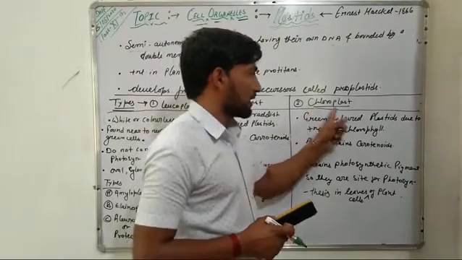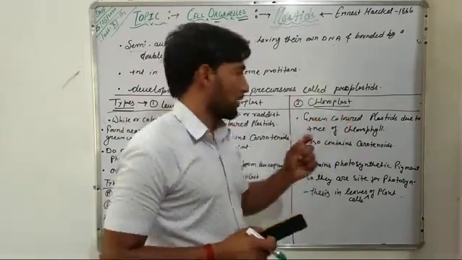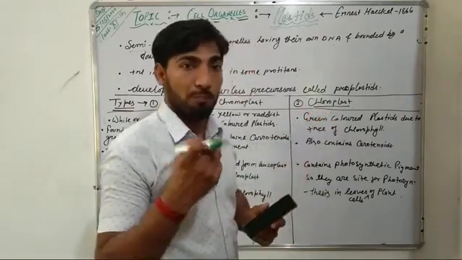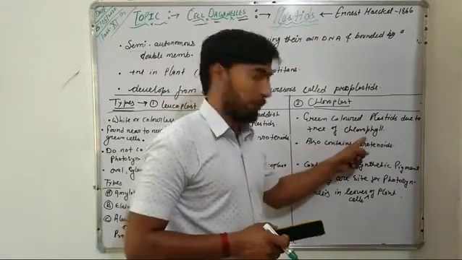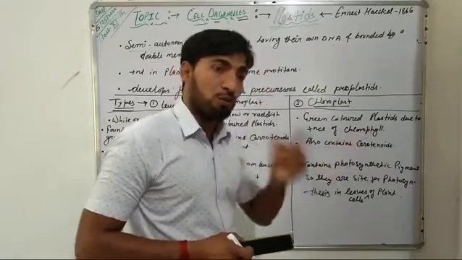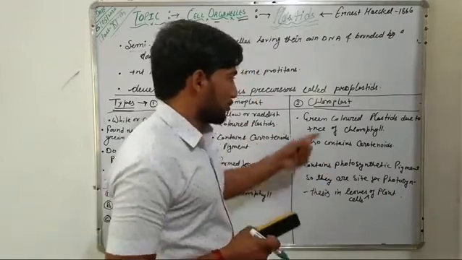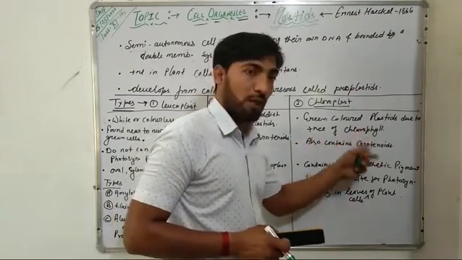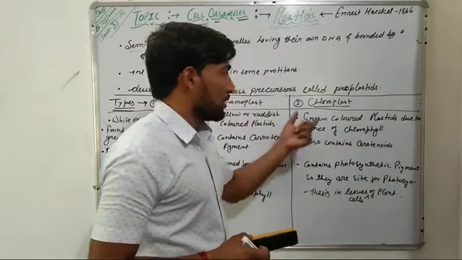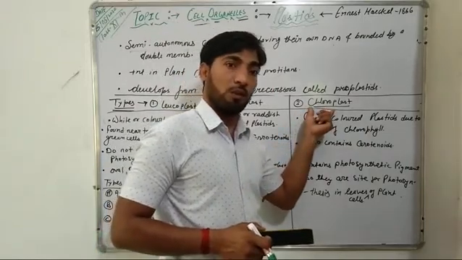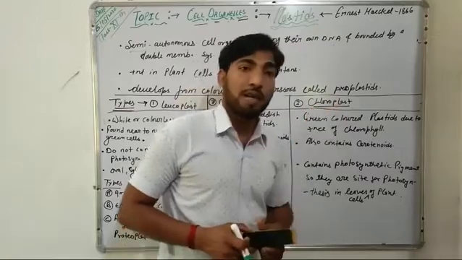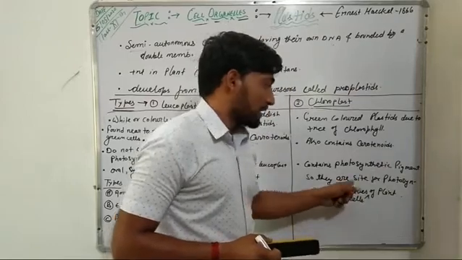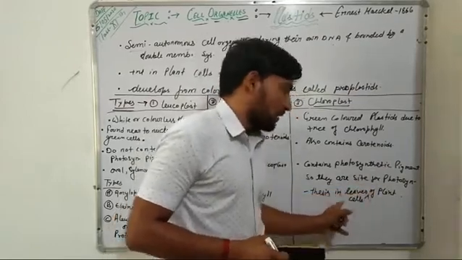The third type of plastids are chloroplasts, and these are the most important plastids. Usually chloroplasts are green in color due to the presence of a green pigment known as chlorophyll. They also contain carotenoids. So they contain two types of light absorbing substances, chlorophyll and carotenoids. Both are light absorbing pigments. Because chloroplasts contain the photosynthetic pigment chlorophyll, they act as the site for photosynthesis in the leaf cells of the plants.